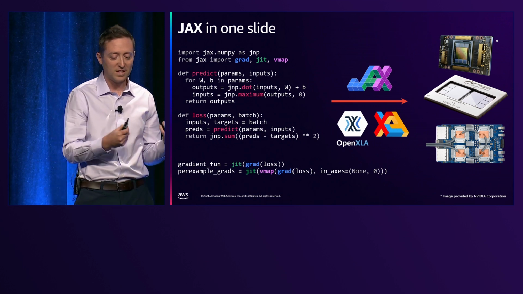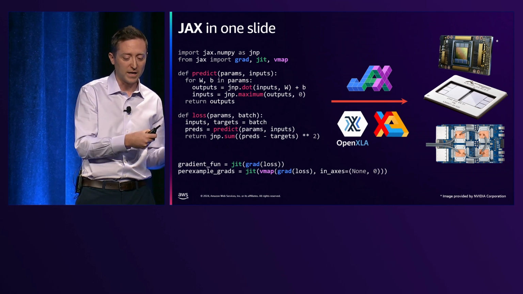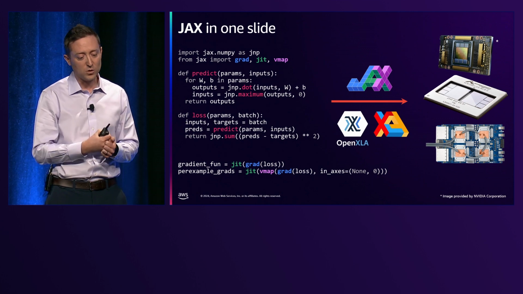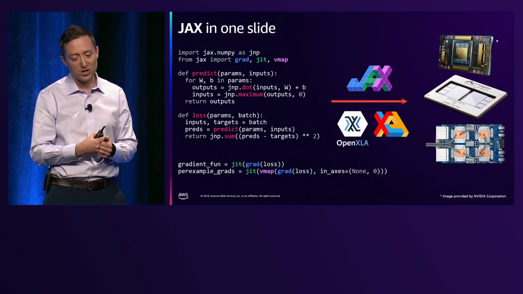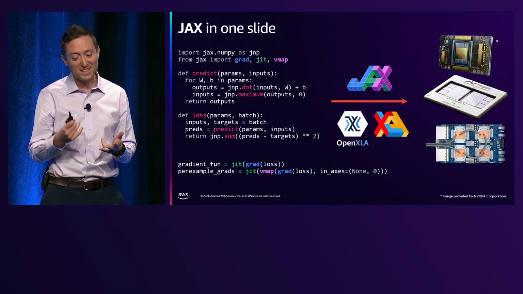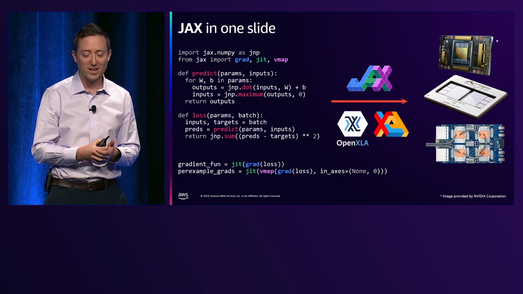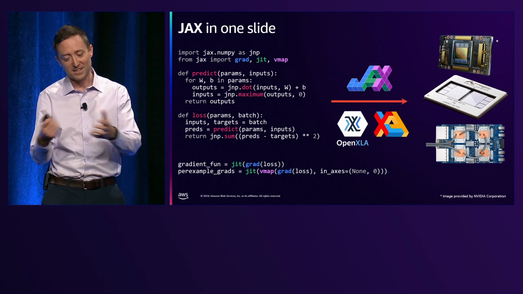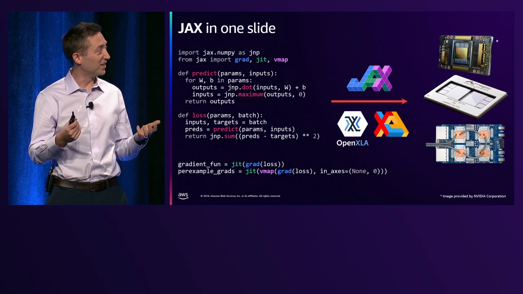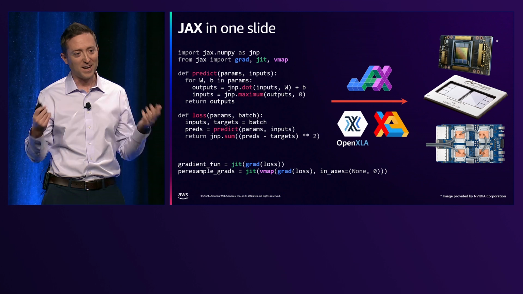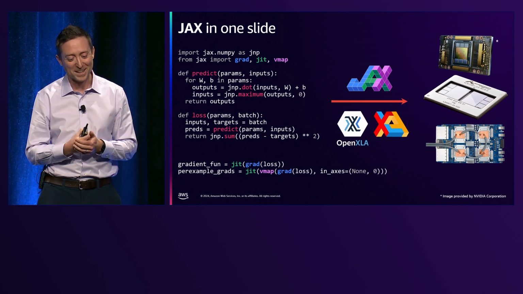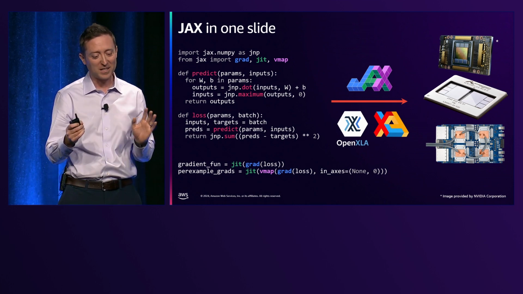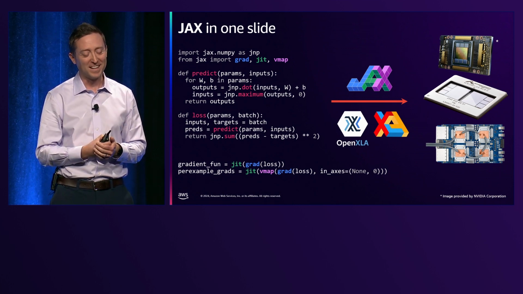So behind the scenes, when you write JAX NumPy functions, when you call them, JAX uses the OpenXLA stack and the XLA compiler to run those functions on CPUs, GPUs, TPUs, and now also on Trainium. JAX was built from the ground up to use XLA, and being able to run NumPy functions on accelerator hardware this easily would have been a dream for me in grad school, and so I'm glad that it exists now. So that's the first half of JAX: just run NumPy on any accelerator hardware you want. That sounds pretty great already.